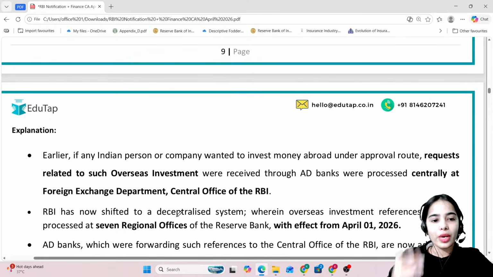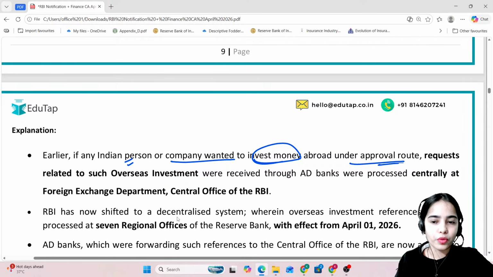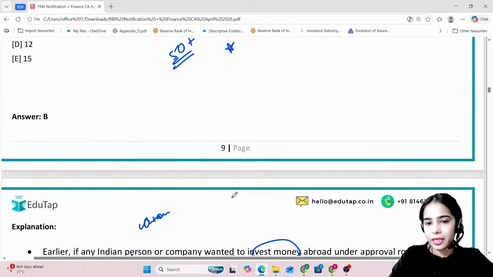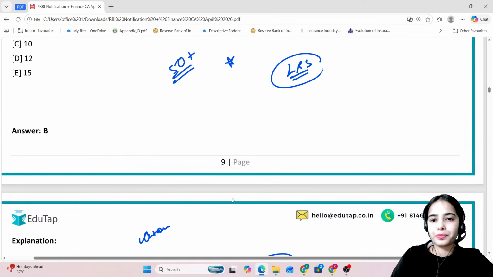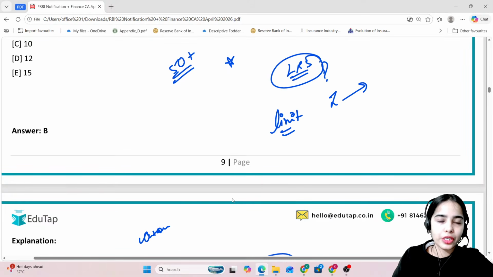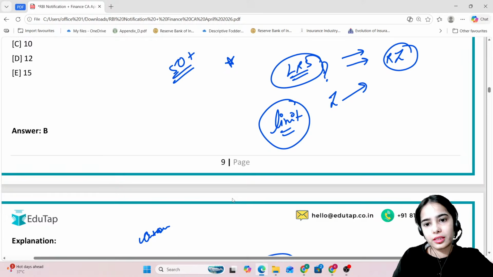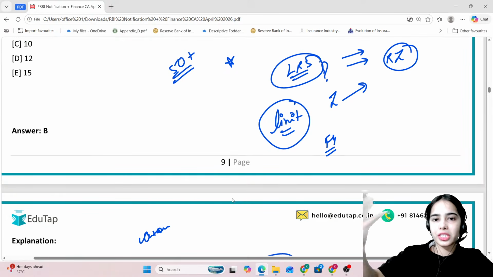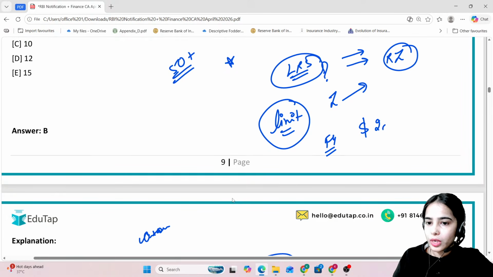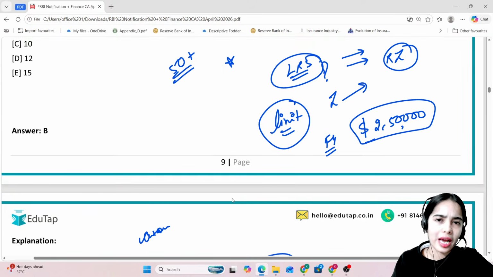Okay, so now earlier, if any Indian person or company wanted to invest money abroad under the automatic route, let's say under the Liberalized Remittance Scheme, what is the limit of the investment that you can do? So the current account, the capital account transactions that are allowed for the resident individuals, there is a limit for that. In a financial year, you can only do the investment of up to $250,000. So this is automatic.